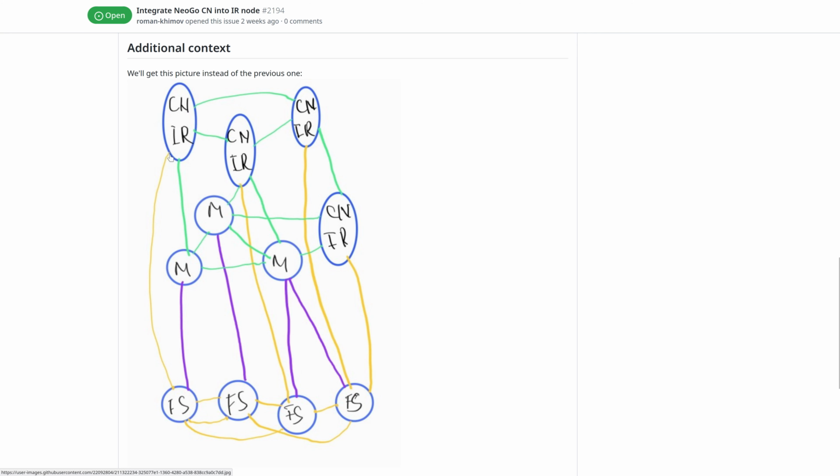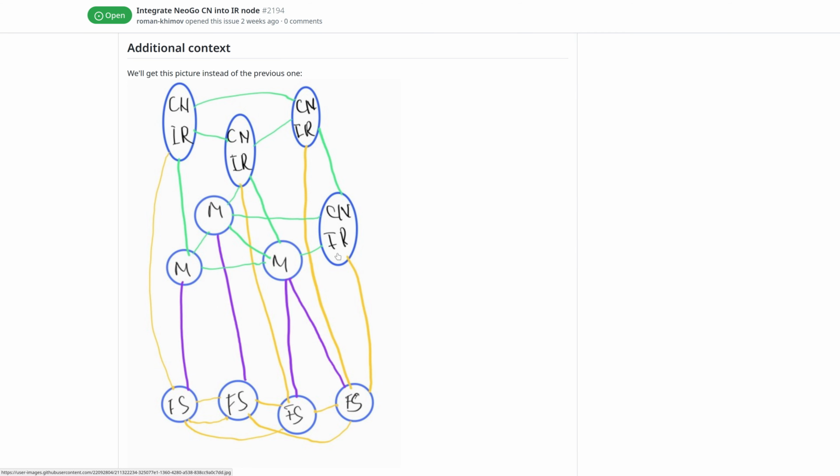They will no longer need to be connected with each other, and technically this picture can then be simplified by removing these RPC nodes, because inner ring nodes also can run RPC, and maybe even by replacing these links that are NeoRPC links with gRPC links, or the other way around. That's something that we will discuss and think about somewhere in the future, but for now we already have a prototype of this merged node, and it's quite promising.